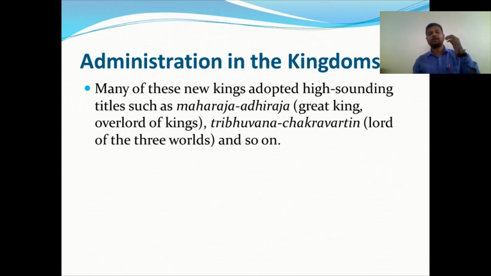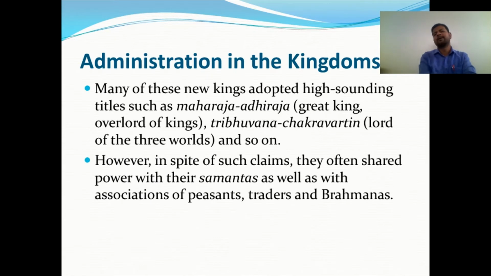Maharaja means he is stronger. By hearing the title alone, other kings knew he was a powerful king. However, in spite of such claims, they often shared power with the Samantas and the associates: peasants, traders, and Brahmins.